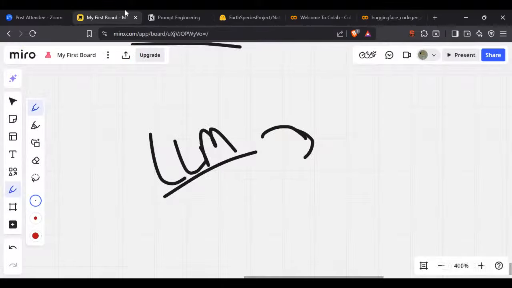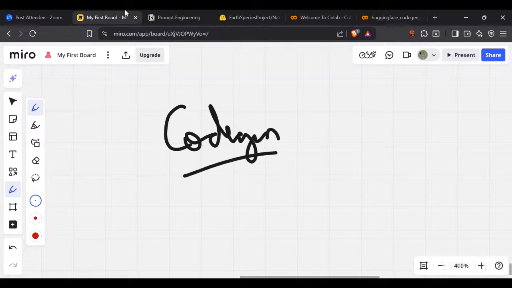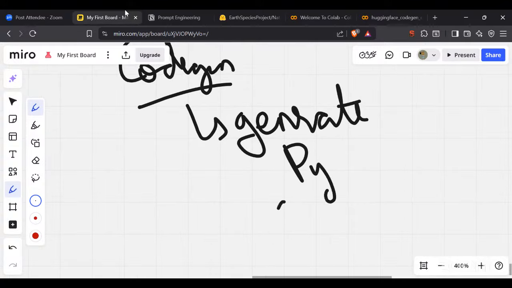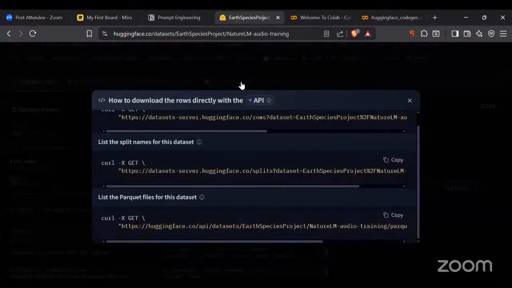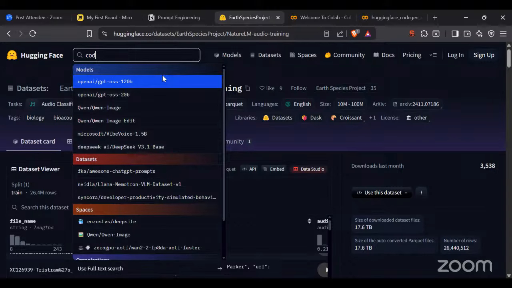So what was the CodeGen file? Look, CodeGen was a model which used to generate code, generate Python code. Okay, this is one of the models. I don't know whether we are going to be able to find it or not. But just like an API is coming here, the same way we are going to take the data. Let me search here, let's say CodeGen itself.